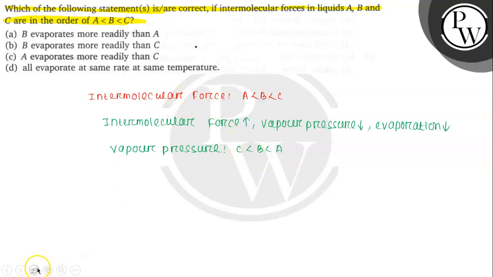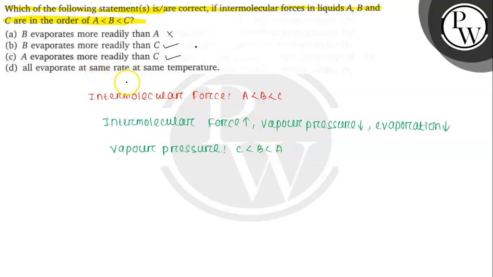That means if you see the options, the first option is B evaporates more readily than A. It is incorrect because A will evaporate more. A evaporates more readily than B, so the option is incorrect. B evaporates more readily than C. It is correct. A evaporates more readily than C. It is also correct because A also evaporates more readily than C.